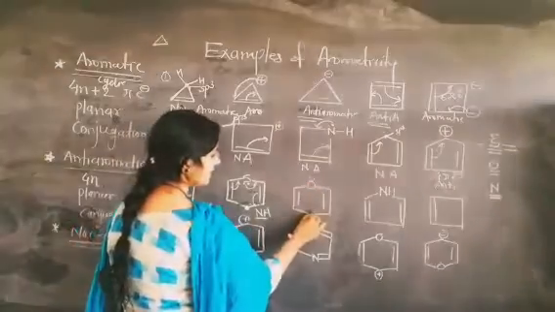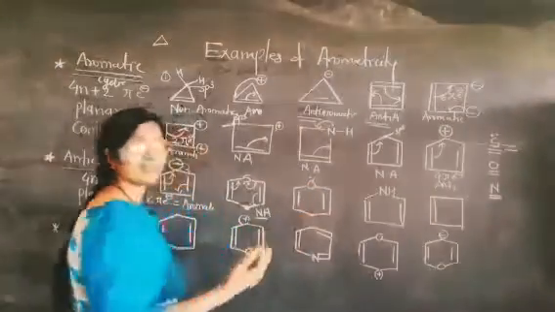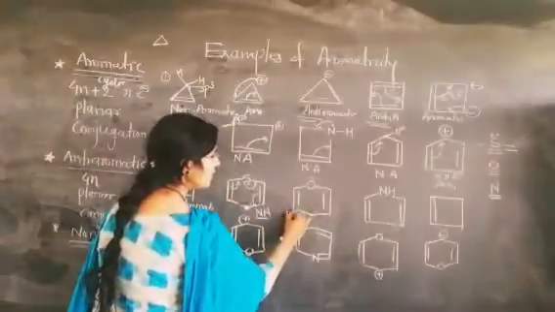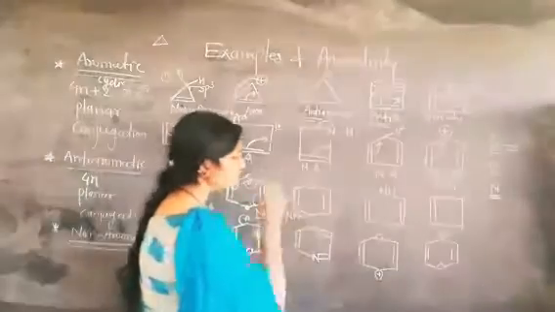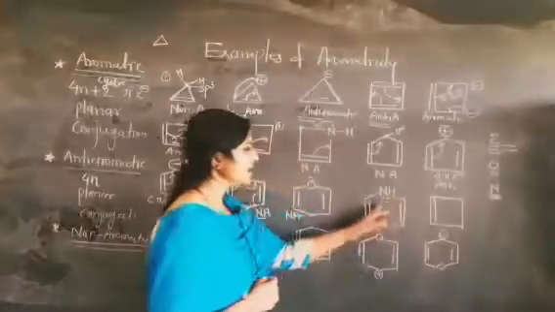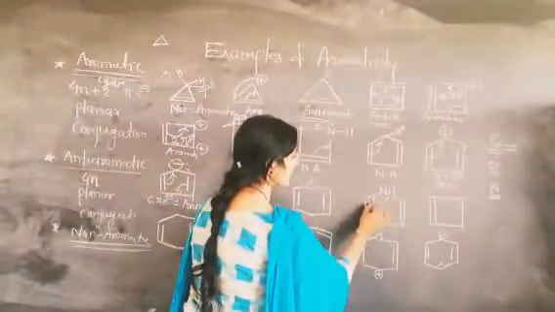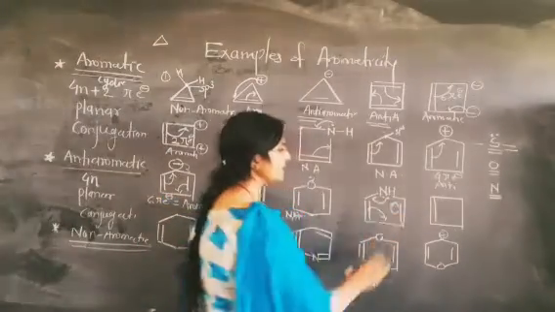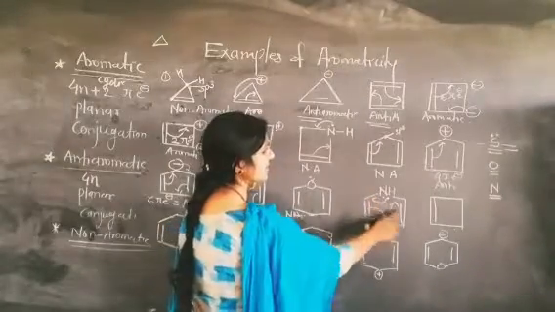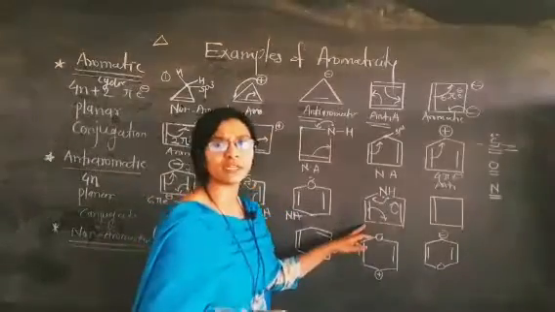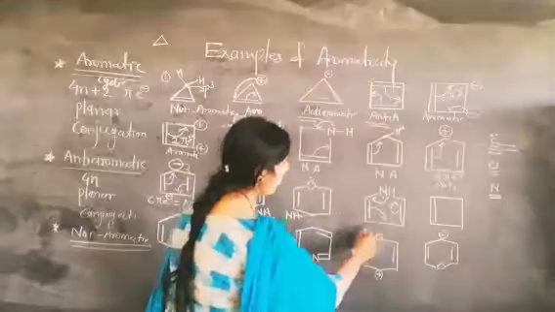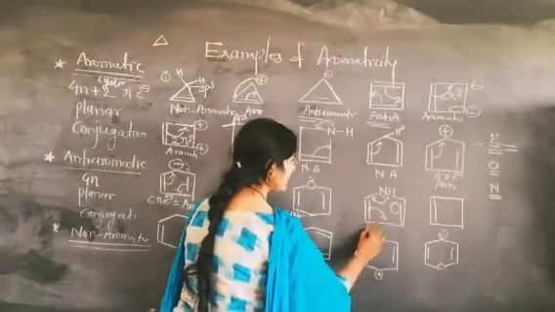Here it is also sp3 hybridized, planarity is disturbed, this is also non-aromatic in nature. So friend, in this example, the nitrogen atom is joined by a single bond and therefore the lone pair of electrons participates in the delocalization process, and here a 6 pi electron system is observed in the pyrrole and therefore this is aromatic in nature.